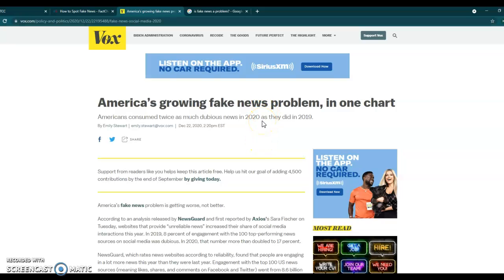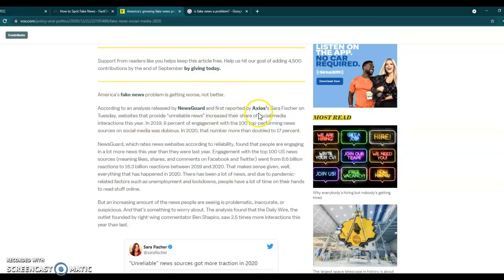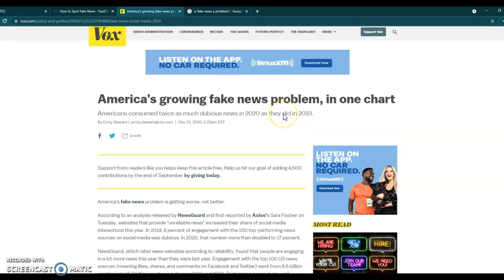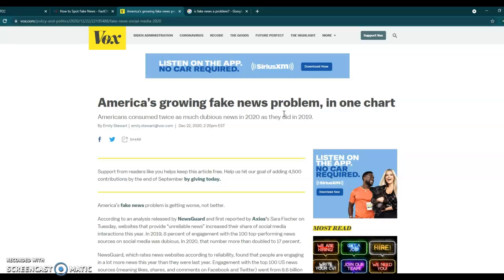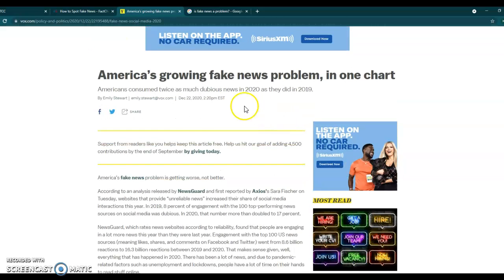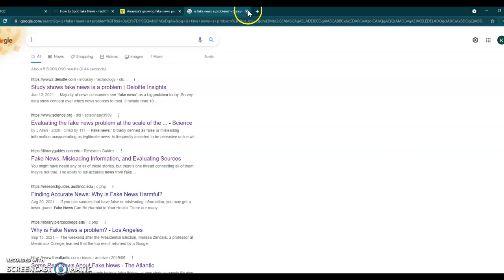And the reason that I'm leaving it up here is because I do happen to already trust Vox as a source. I've already looked through Vox. I've already found it trustworthy. I think it does a good job citing outside sources, but I'm not going to get involved. And you can see right here, it is hitting us up for money, but lots of places that do free mass publications do that. So I'm not going to be too worried about that. And then that's back to our Google search.